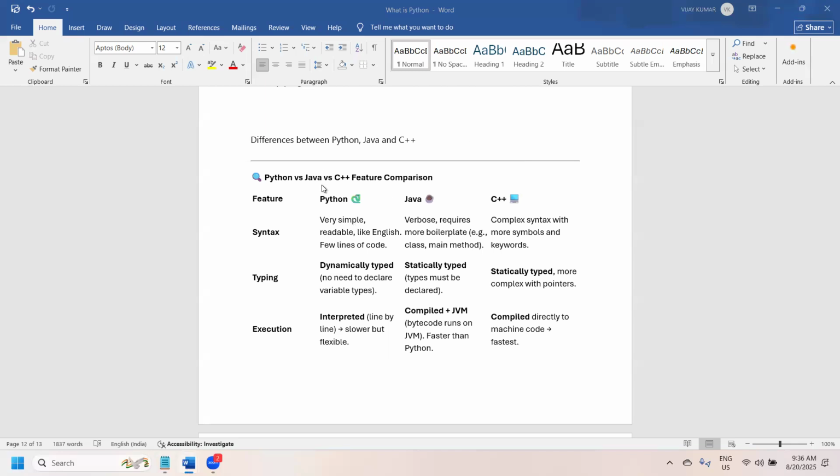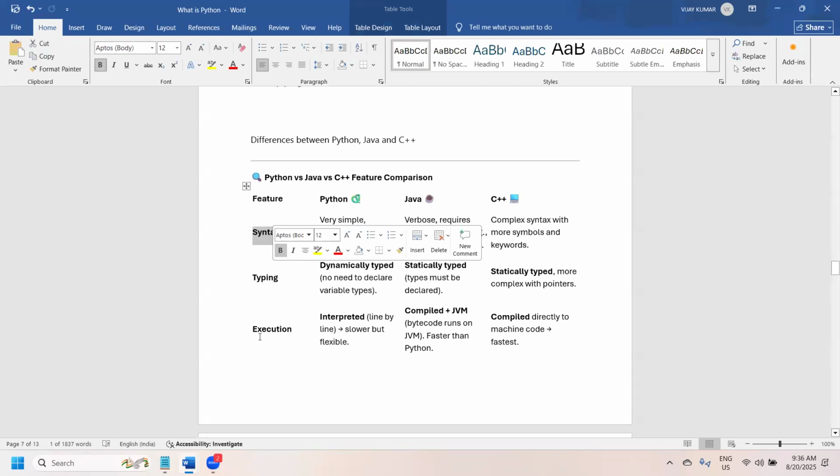So, as for the main features, first, when it comes to syntax, Python syntax is very simple and straightforward. It is a high level programming language. If you know English, the way you make sentences, you follow some grammar, and if you use the proper words, you can make a sentence, right?